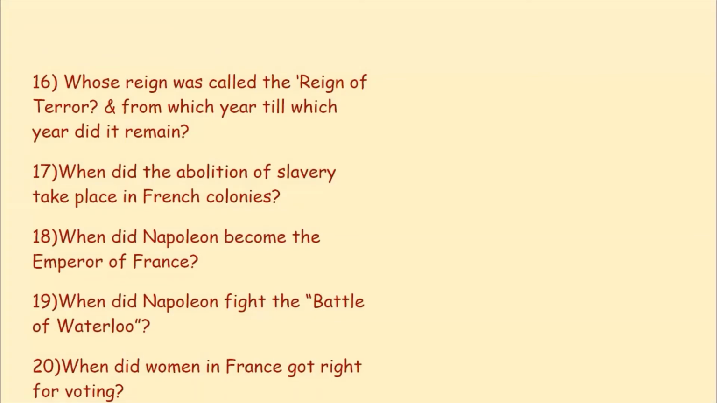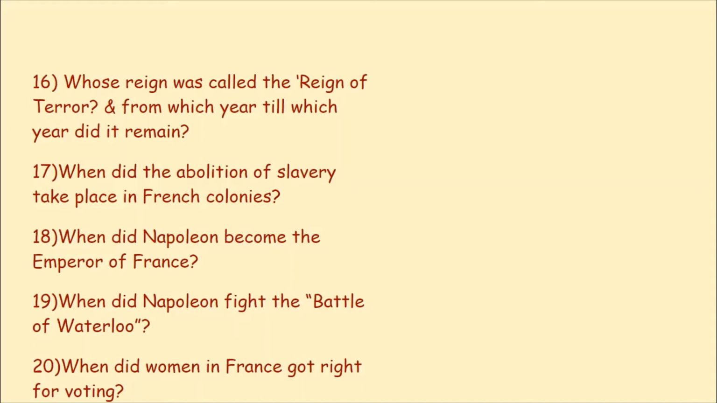Whose reign was called the Reign of Terror, and from which year till which year did it remain? Robespierre's reign was known as the Reign of Terror, and it started in 1793 and ended in 1794. When did the abolition of slavery take place in French colonies? It was in the year